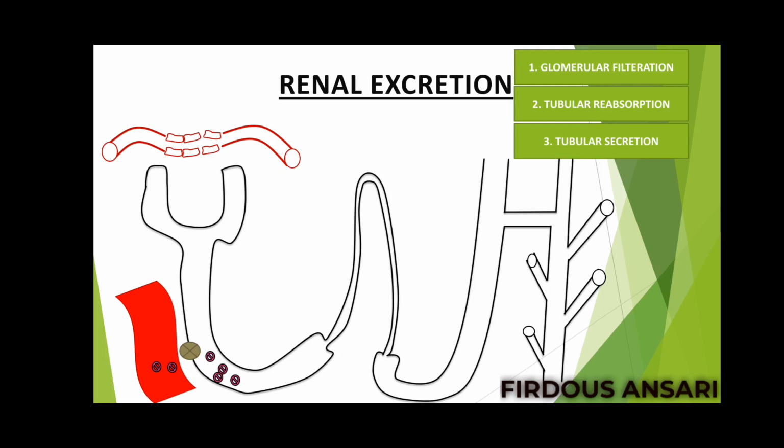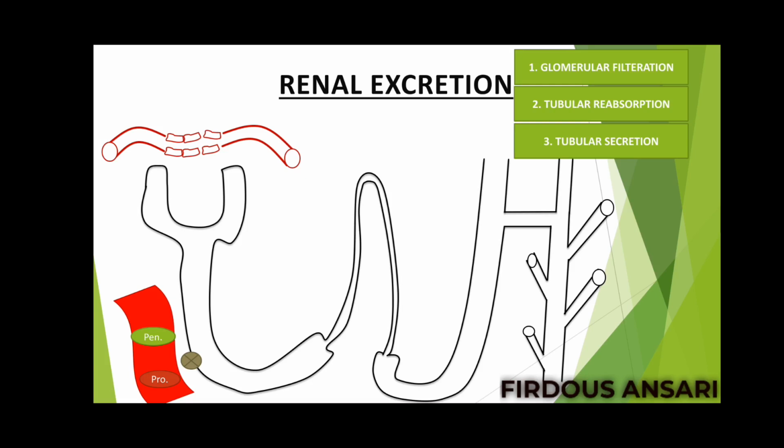Now this tubular secretion is also being used in some advantageous manner. Like we take an example of penicillin. Penicillin has a very short half-life, and if we want to prolong the survival of penicillin inside our body, we give penicillin along with probenecid. There will be a transporter which can transport the penicillin from the systemic circulation into your nephron, and it will excrete the penicillin out of our body.